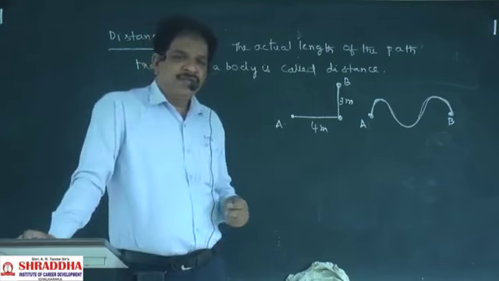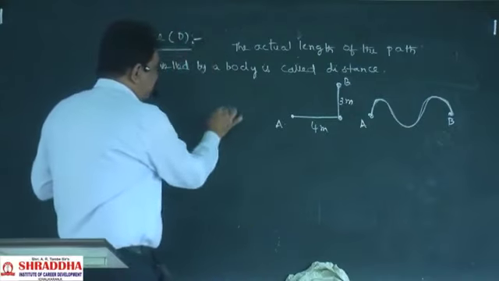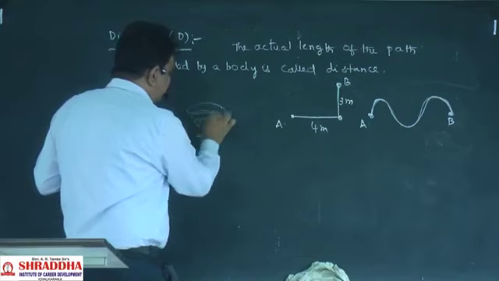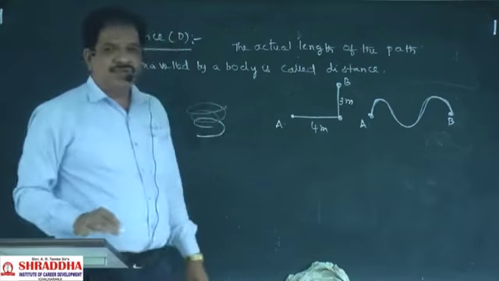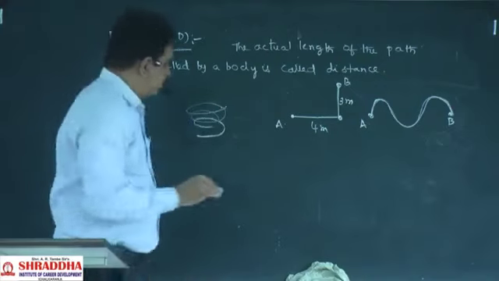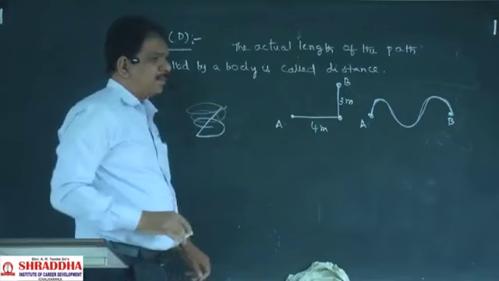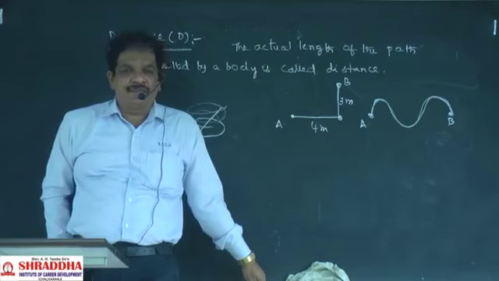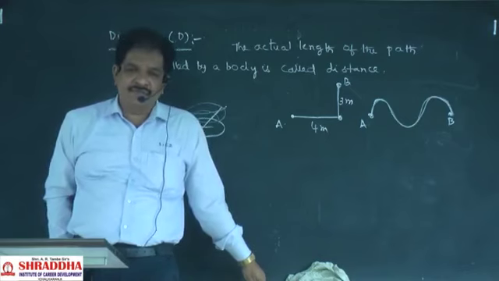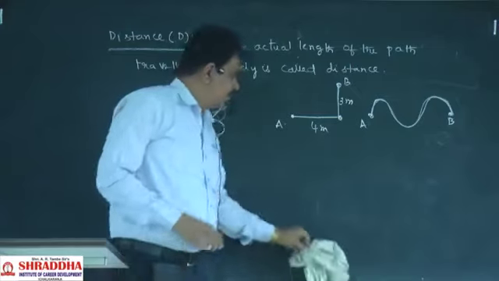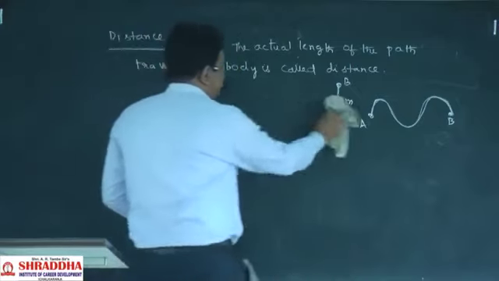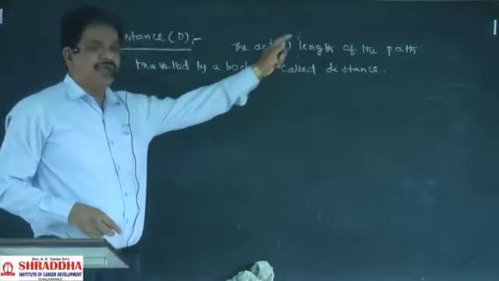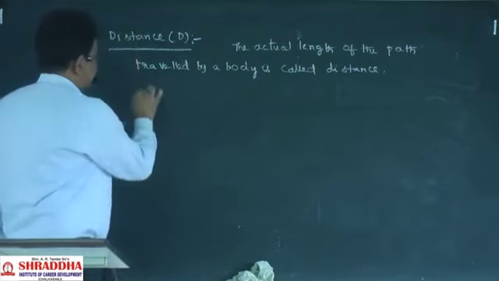There, to reach a particular destination, we will make some rounds and finally reach the top. But that path, the actual length of the path travelled by the body, will be called the distance. Okay? So distance is a scalar quantity.